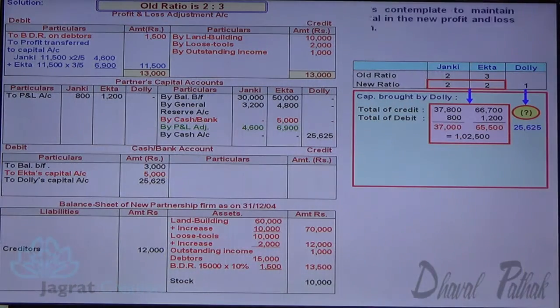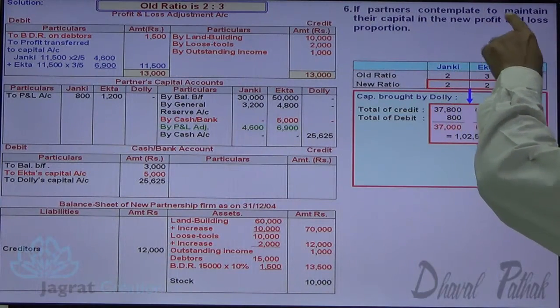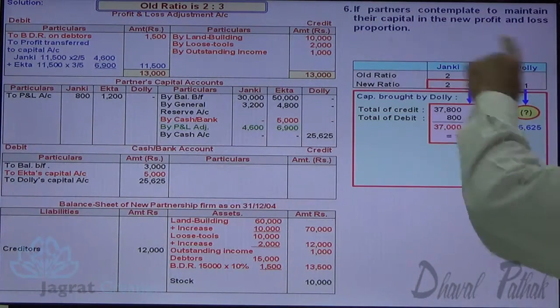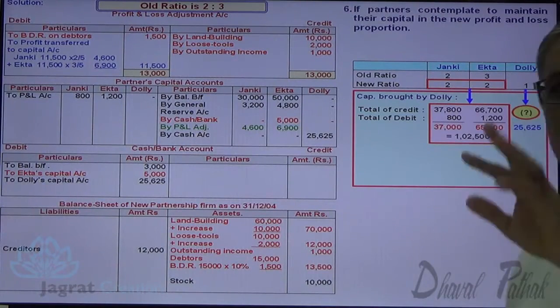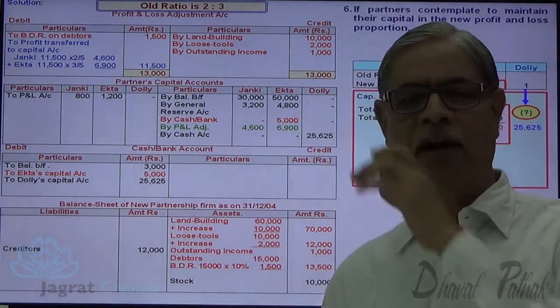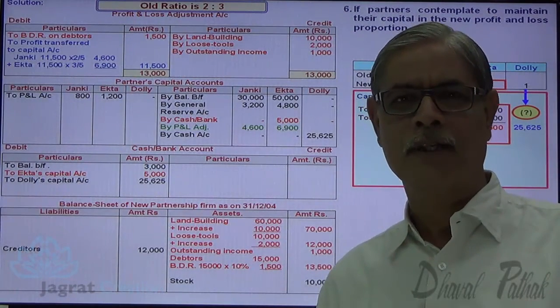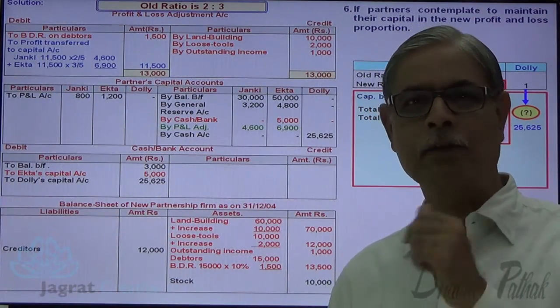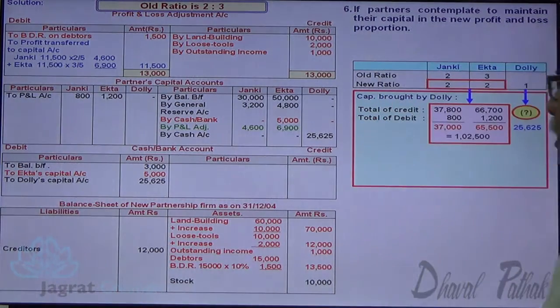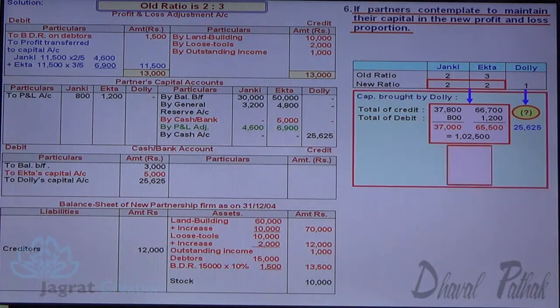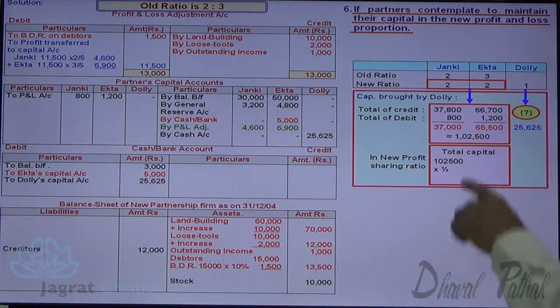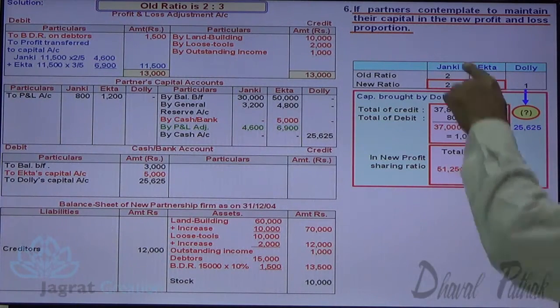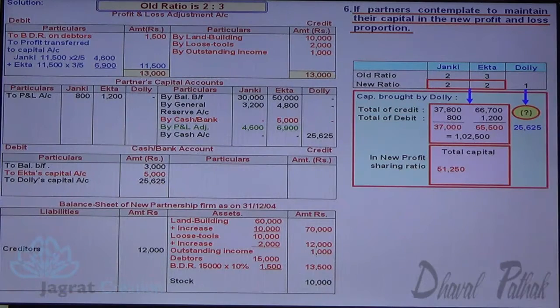Now notice it. If partners contemplate maintaining their capital in the new profit and loss ratio, see, Dolly's capital is 1/5 in the profit sharing ratio, but we don't find the capital of Janki and Ekta in their profit sharing ratio, that is equal, 2/5 and 2/5. If the total capital is to be kept in the new profit sharing ratio, then total capital of 1,02,500 into 1/2 gives 51,250 as the capital of Janki, as against her existing capital of 37,000.